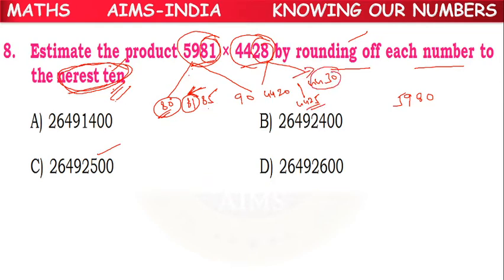So we have to take 4430. Now we have to multiply.